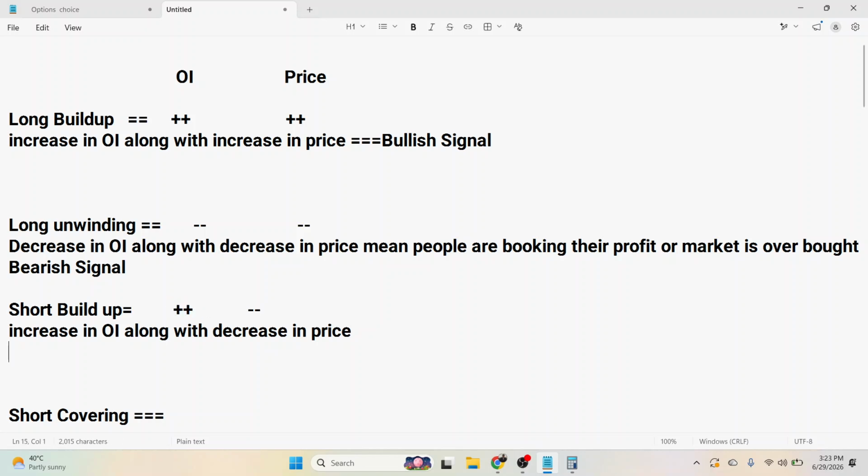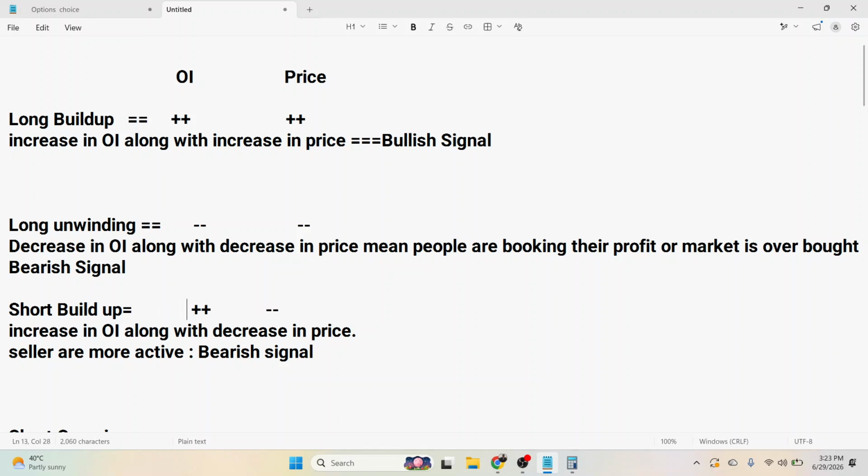When people are bearish about the market. Sellers are more active or aggressive, and the market is falling down, so that is a bearish signal. Market is coming down and people are making positions on the short side.